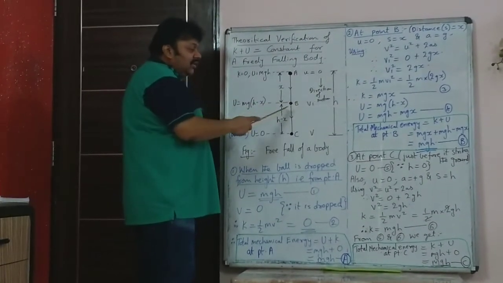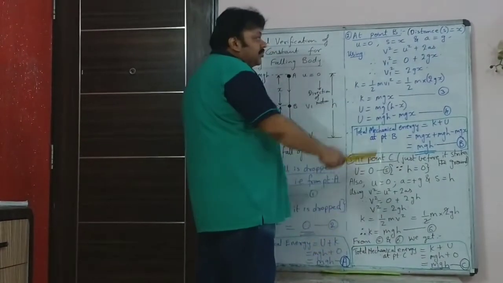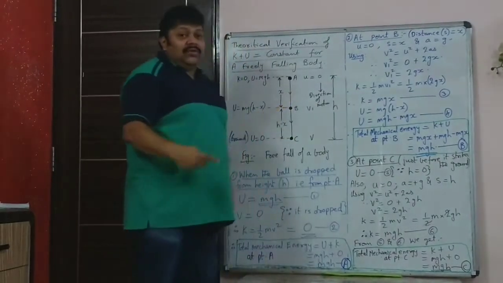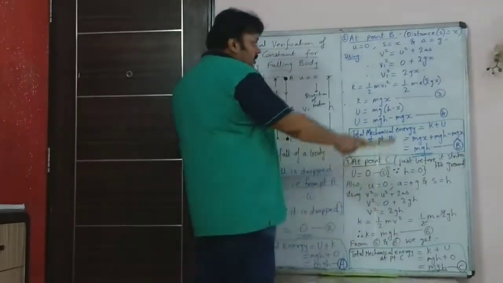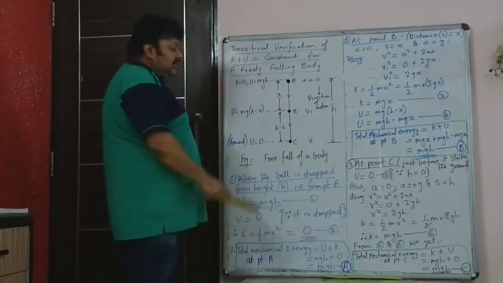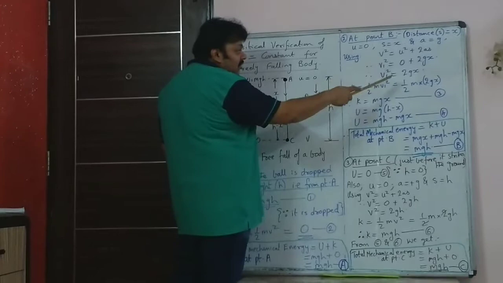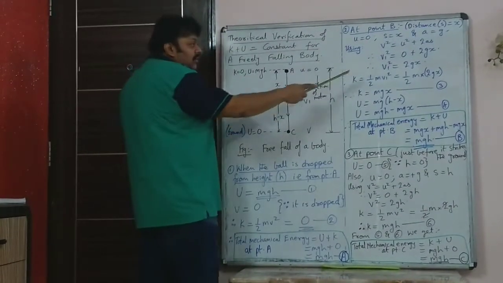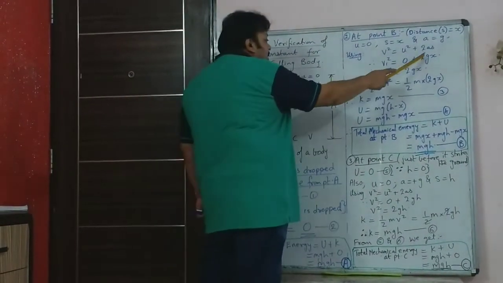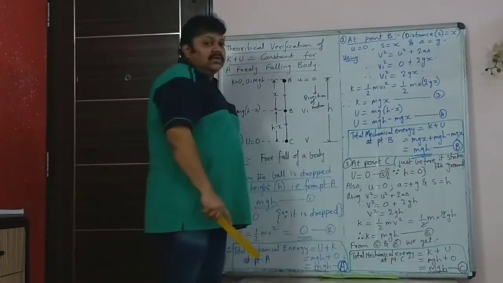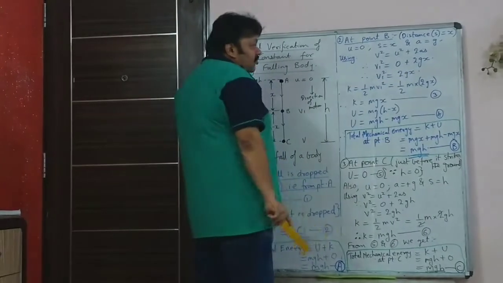What will be the velocity of this ball at point B? You're going to use your equation of motion: v squared is equal to u squared plus 2as. So the final velocity at point B we have written here is v1. Instead of v we are writing v1 squared is u squared. U was 0, since it was dropped, so the initial velocity is 0, plus 2 times a is equal to g and s is equal to x. So it is 2gx. So v1 squared is 2gx.